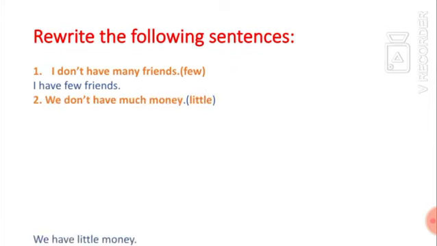Number 5, this top shelf hasn't the least rice. Use fewest. This top shelf has the fewest bags of rice. Pay attention, rice here is an uncountable noun, so we use the least rice. In order to use fewest, we have to add a word that can be counted before rice, so we use the word bags, okay? Bags of rice, in order to put the fewest bags of rice.